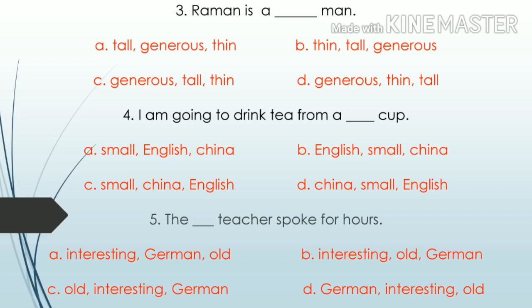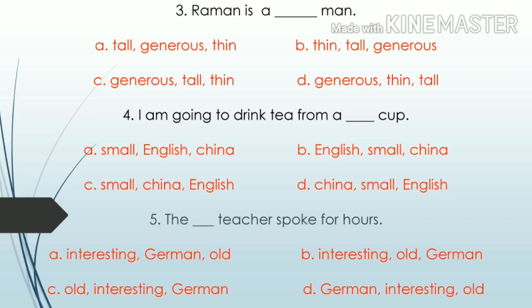Fourth one, I am going to drink tea from a dash cup. Option A, small, English, China. Option B, English, small, China. Option C, small, China, English. Option D, China, small, English.